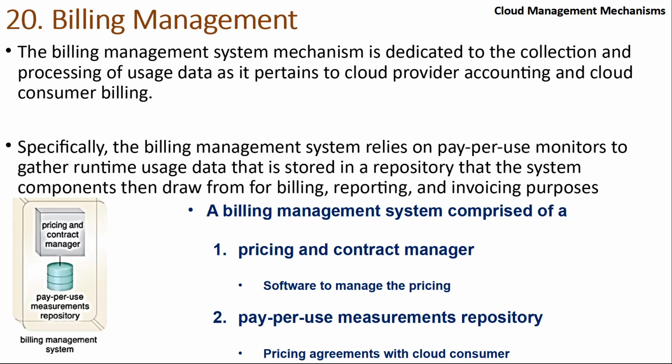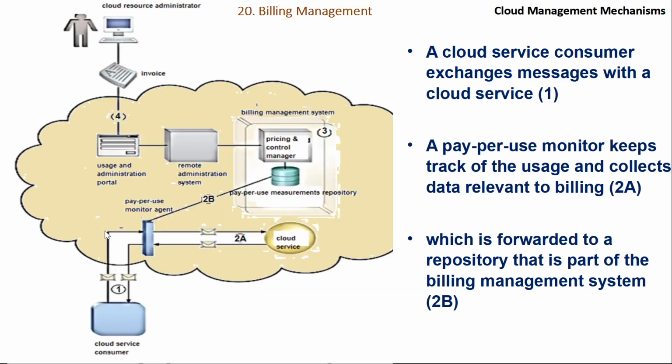All those metrics have to be stored in the database for the pricing and contract manager to manage the billing for each consumer, and it is part of the billing management system. So whatever type of billing you have, your billing agreement will be created and stored in this database, and the pricing and contract manager will make sure that it follows these charges to charge you, depending on how you are using the cloud.